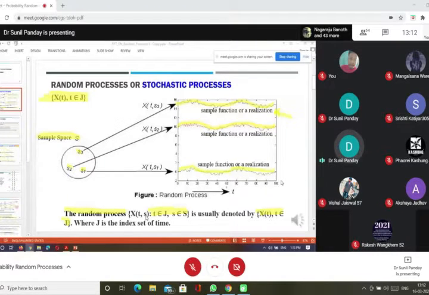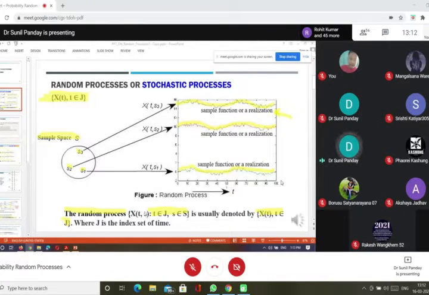So discrete time process and continuous time process depend on this set J. If J is a subinterval like (0, 1), or (2, 3), or the whole real line, then it is a continuous time process. And if J is countable, like a finite or infinite set, like the set of integers or the set of natural numbers, then the process is known as a discrete time random process.